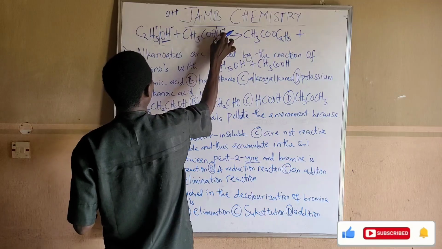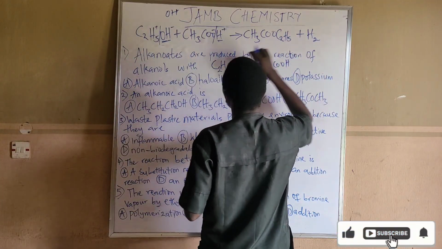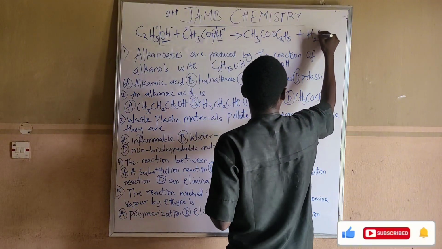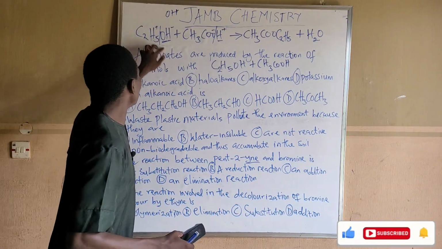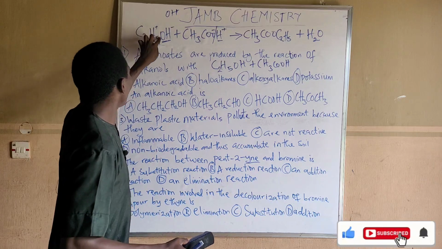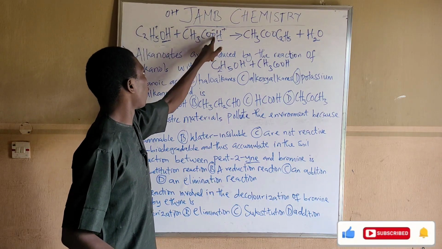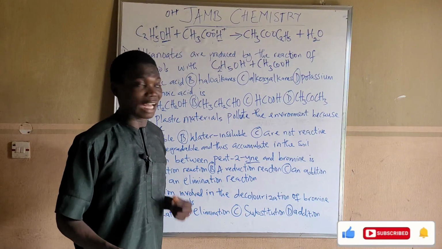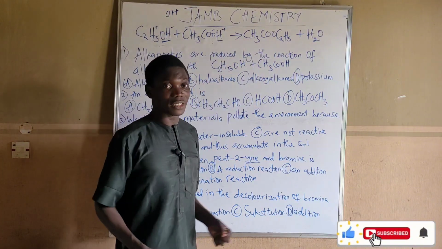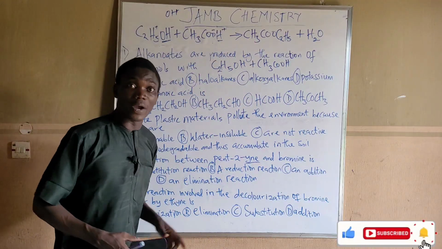The hydrogen of this plus this hydrogen will give us two hydrogens, giving us H2 and only one oxygen, H2O. This tells us that when you react ethanol with ethanoic acid, it forms what we call alkanoids. This one is what we call ethyl ethanoate. Ethyl ethanoate is an example member of alkanoids.